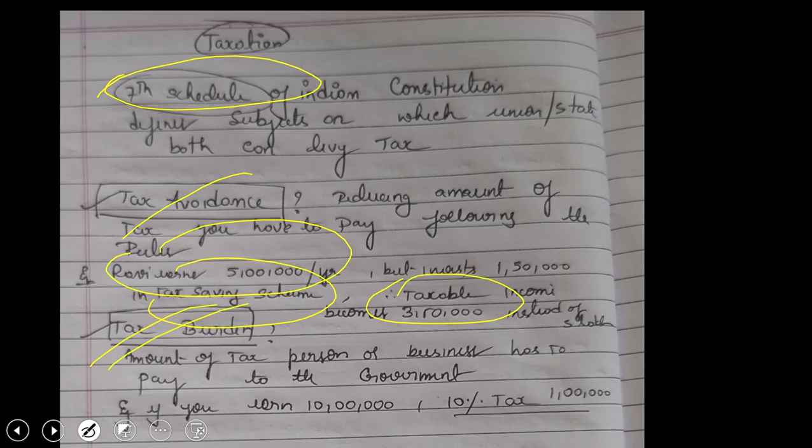Whereas, what is tax burden? Here, it is the amount of tax a person or business has to pay to the government. So this is the normal one where you earn money and the government levies tax on your income, right? Either as a citizen or a common person, or you're a businessman. So anything on which the government levies tax is called tax burden. For example, if you earn 10 lakh rupees, the government will levy 10% tax on your total income. So that is a tax burden.